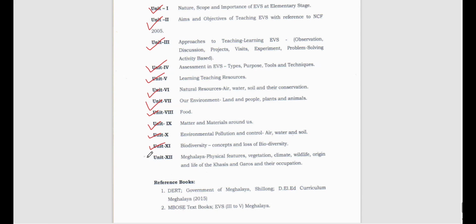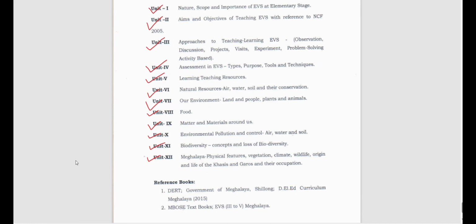Now let's go to the last unit, that is unit 12. What does unit 12 say? Meghalaya: physical features, vegetation, climate, wildlife, origin and life of Khasis and Garos and their occupation. Now you see, this topic I don't even need to explain to you, or I don't even have to say much on this. Why? Because this is our topic, our state, right? Our beloved state, Meghalaya, the abode of clouds.